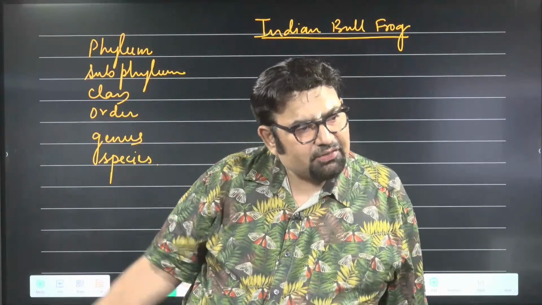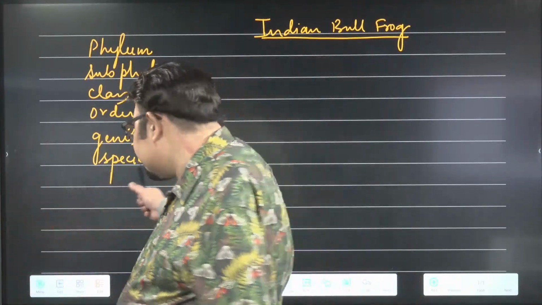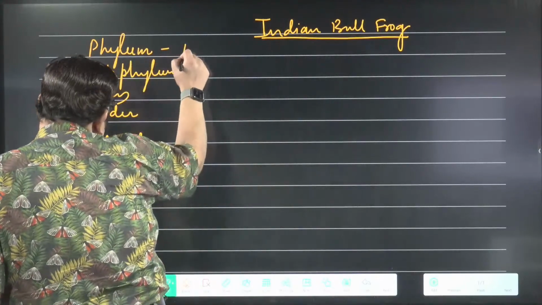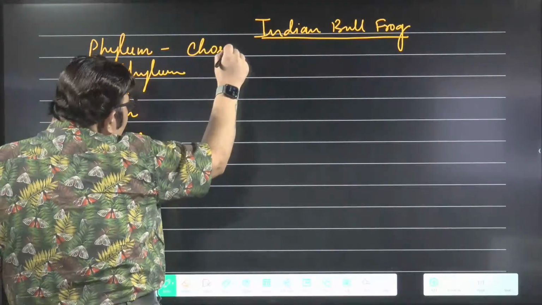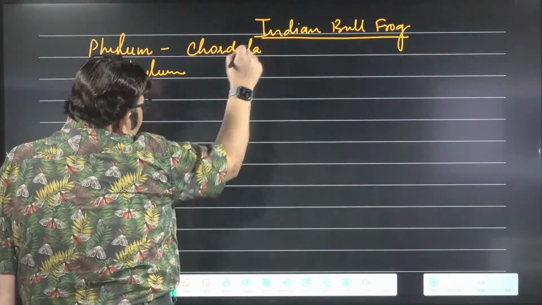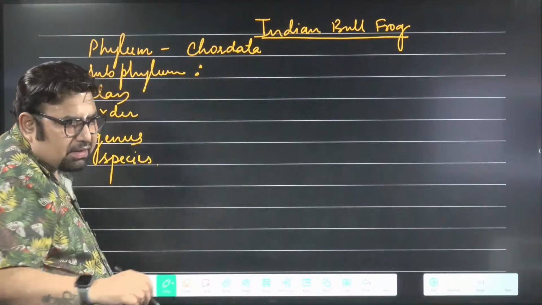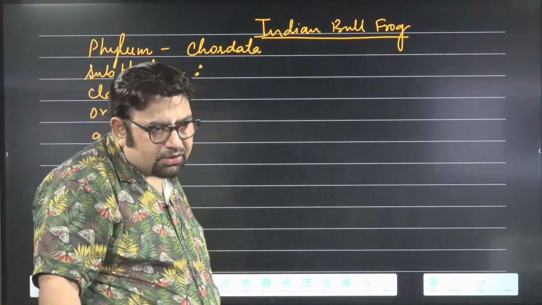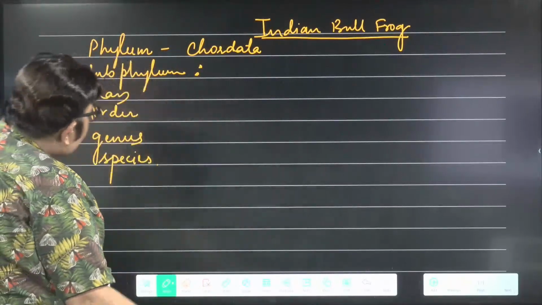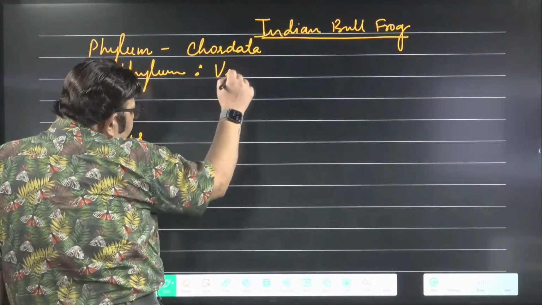So let's begin with the first one, phylum Chordata, very good. Subphylum name is Vertebrata.